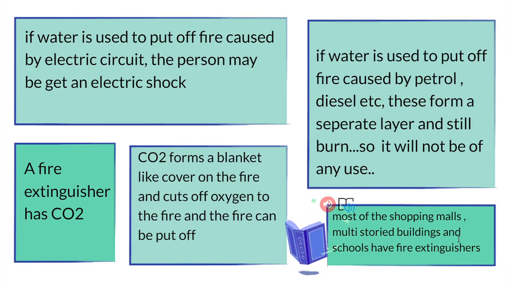Now, why can't we use water? Suppose a fire is caused by an electric circuit. Why can't we use water here? Children, water is not a very good conductor of electricity, but not an insulator also. So it is going to conduct electricity to a certain extent. So if water is being used to put out a fire caused by an electric short circuit, then the person pouring water is likely to receive a shock. So water should not be used.